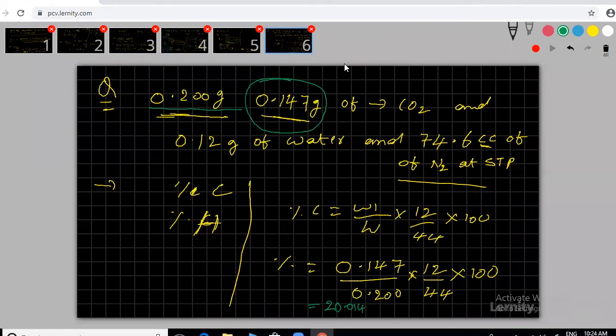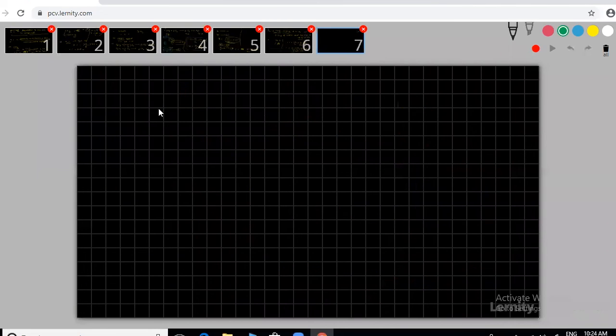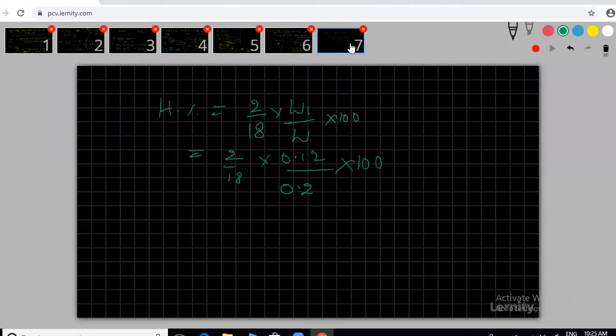Then hydrogen. I hope you know that formula. Percentage of hydrogen equals 2 by 18 into W1 by capital W into 100. Is it correct? 2 by 18. What is the W1 they gave? 0.12 grams by the total W, 0.200, into 100. What's your answer? Has anyone provided it already?